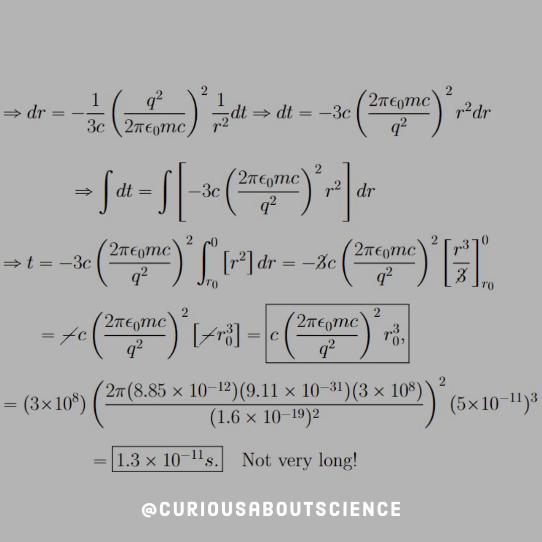Okay? And numerically, what we could see is once we plug in all the constants and square everything, or cube for the case of the radius, we get 1.3 times 10 to the negative 11 seconds. That's not very long.